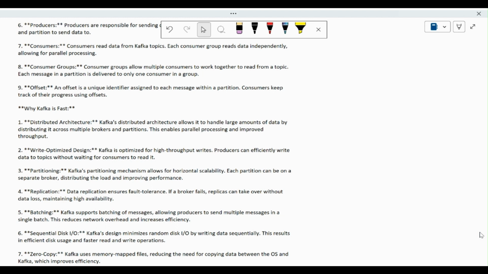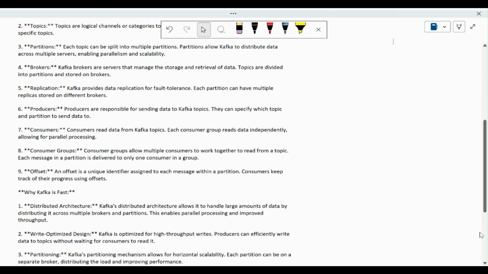Next, we have replication. As I already mentioned, replication is used for fault tolerance. So if any broker fails, a replica can take over without data loss, maintaining high availability. It's not like if data is missing, you are not getting your data or your result. It may come a little bit later, with a delay, but it will not lose your data.